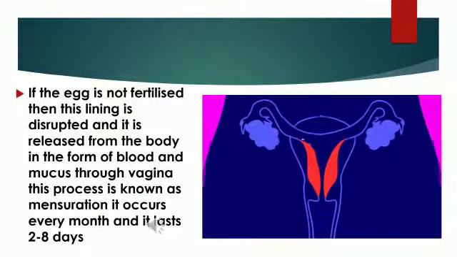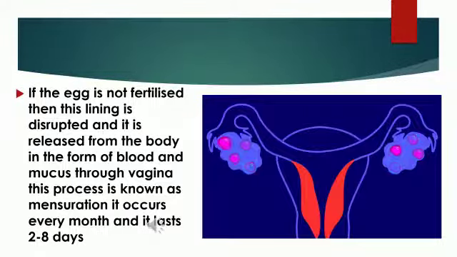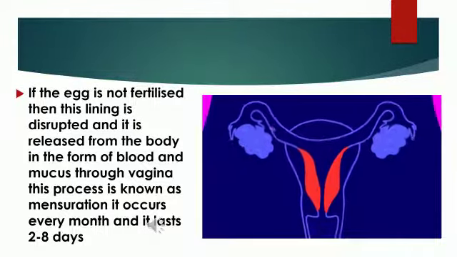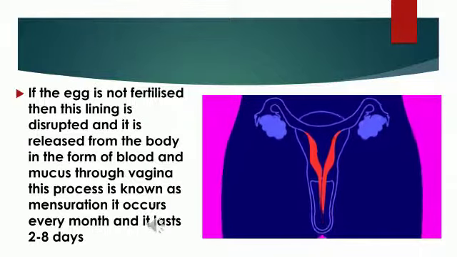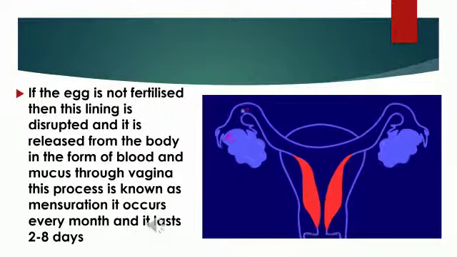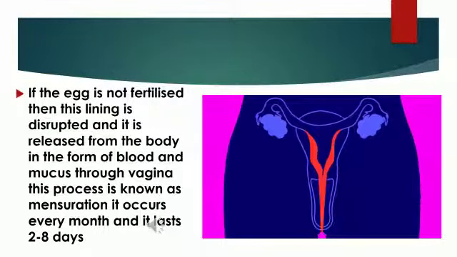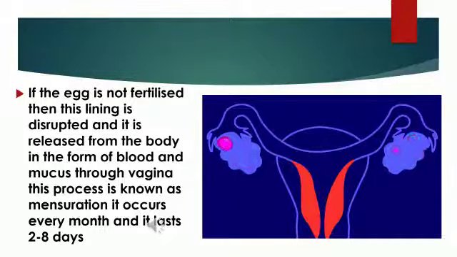Now, what happens to the unfertilized egg when it doesn't fuse with a sperm? We know that a fertilized egg further develops into a zygote, then an embryo. So what happens to the unfertilized egg?